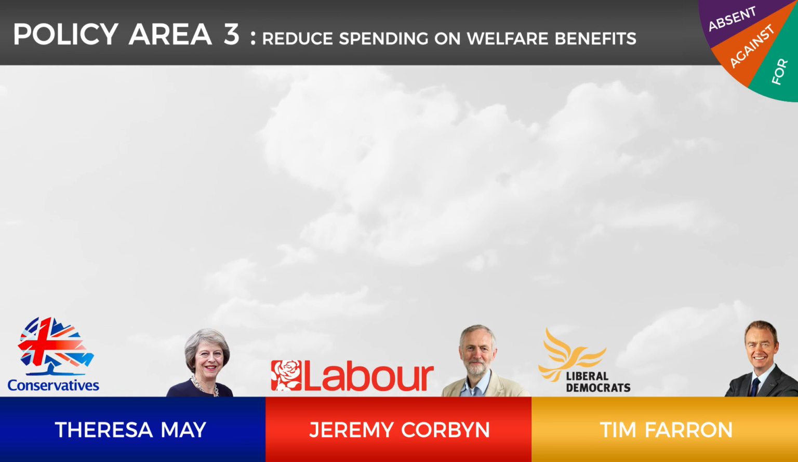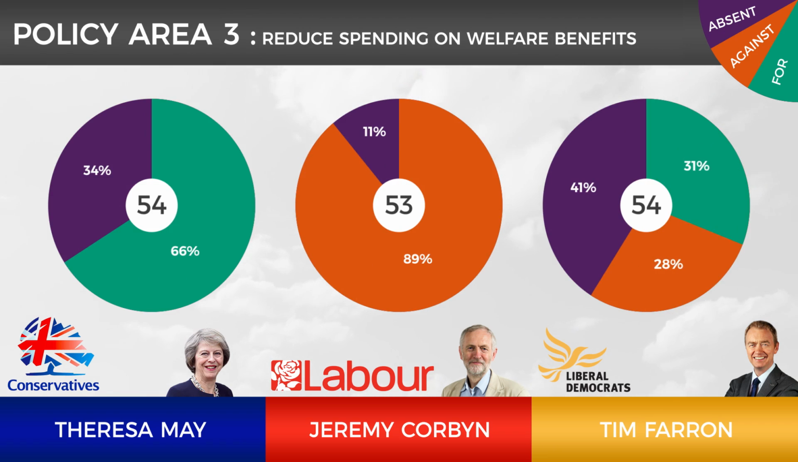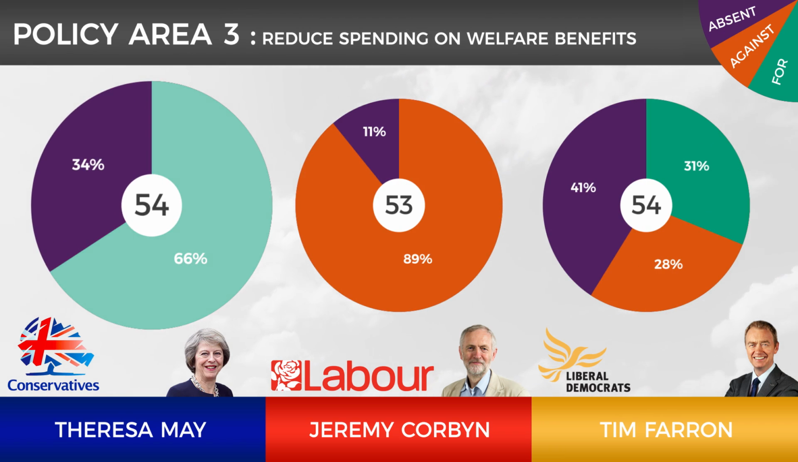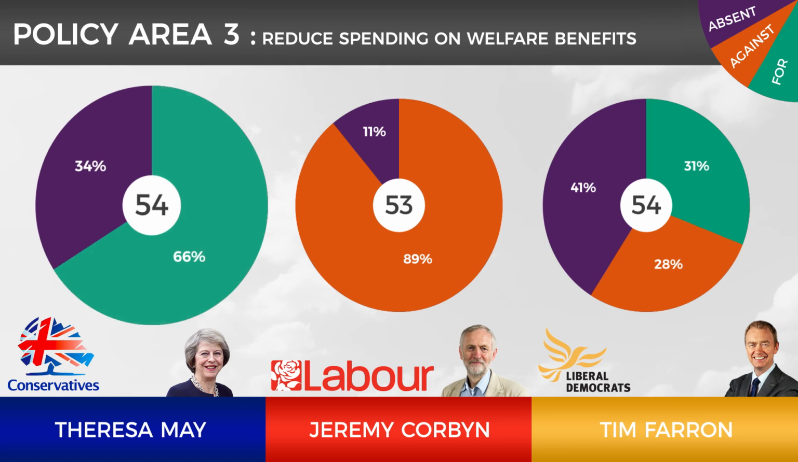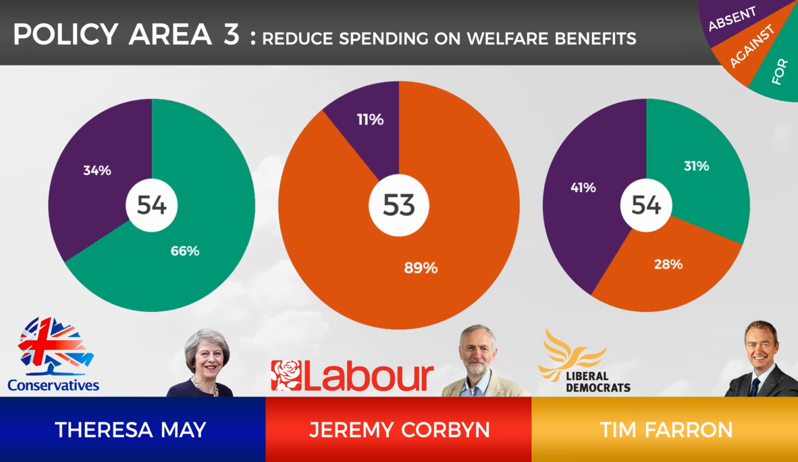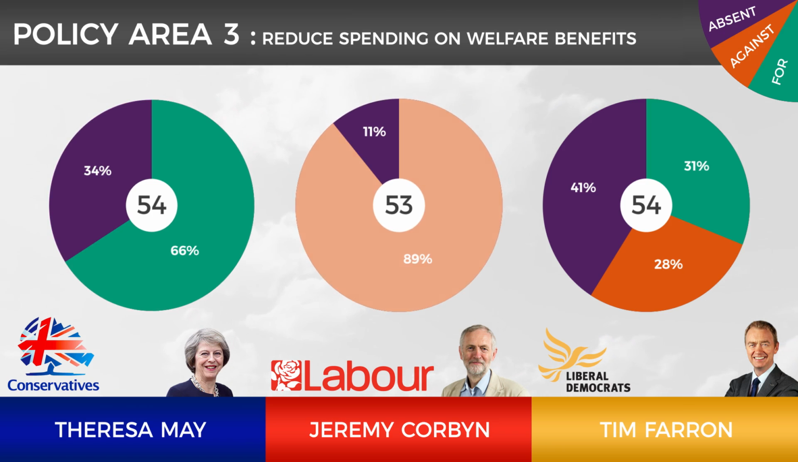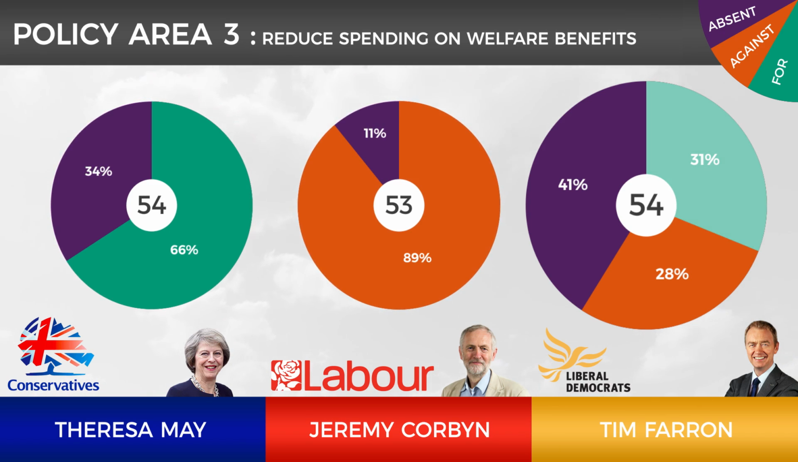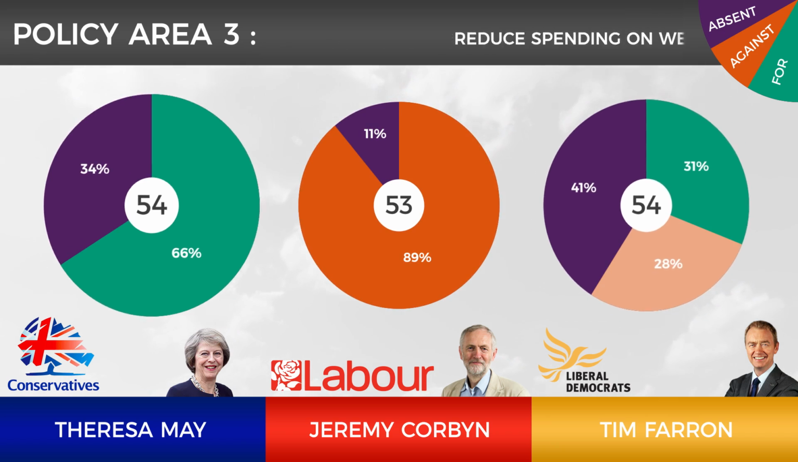The third policy area is about reducing spending on welfare benefits. As you can see, Theresa May is very strongly for reducing spending across welfare benefits. In contrast, Jeremy Corbyn has consistently voted against any welfare benefits cuts. As a politician of the centre, Tim Farron is split pretty much evenly on this issue, with 31% for and 28% against welfare benefit cuts.